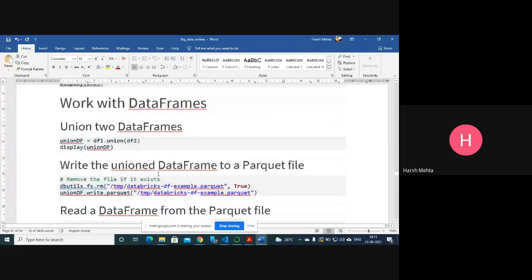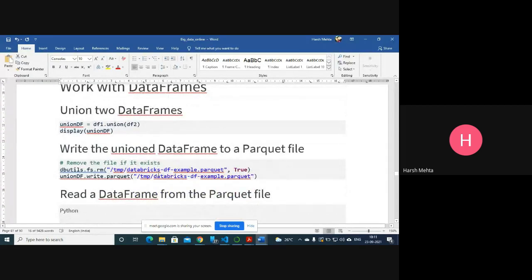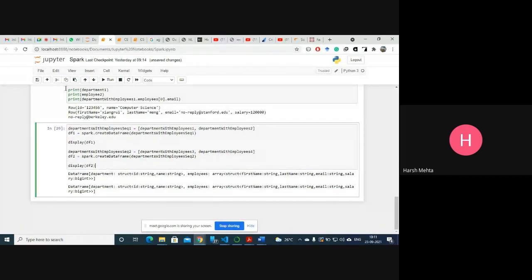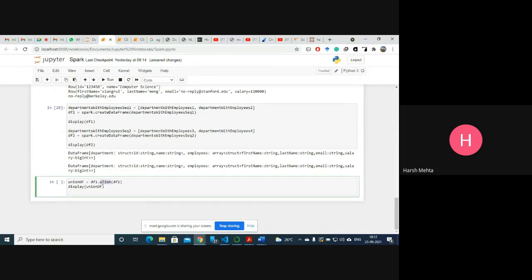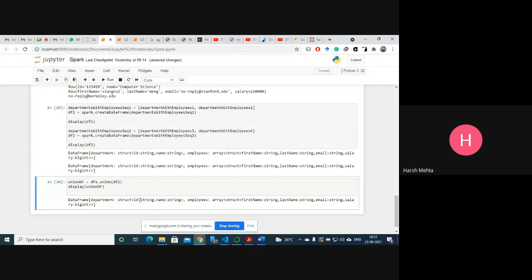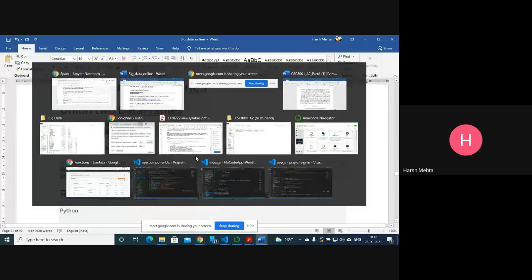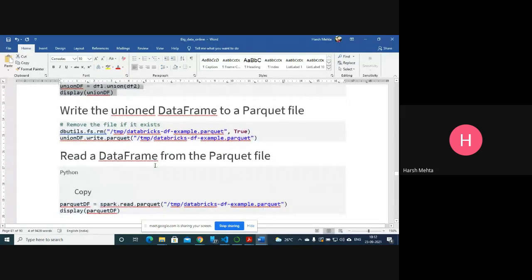Once we create a data frame, what we can do is union two data frames. How do we union two data frames? Using the union command, so df1.union(df2). So union df is a combination of two data frames. And now what we can do is write the union data frame to a Parquet file.